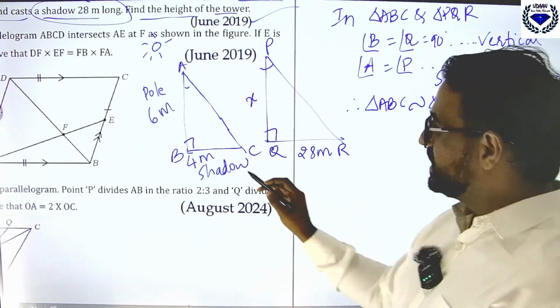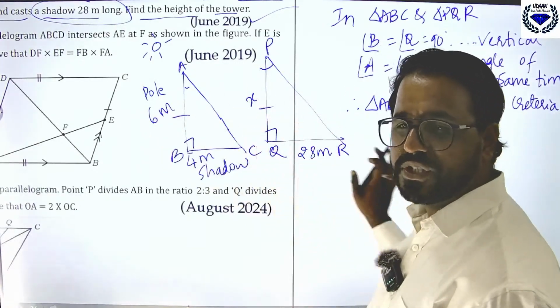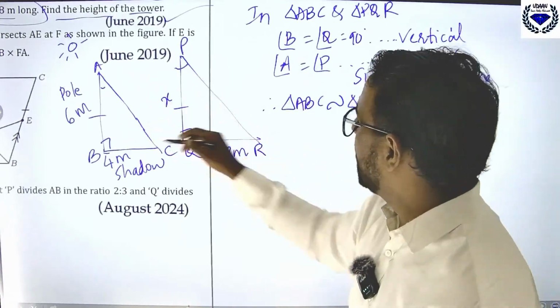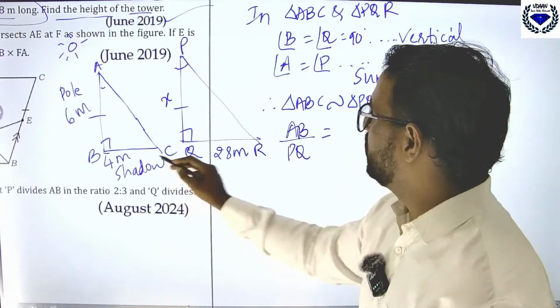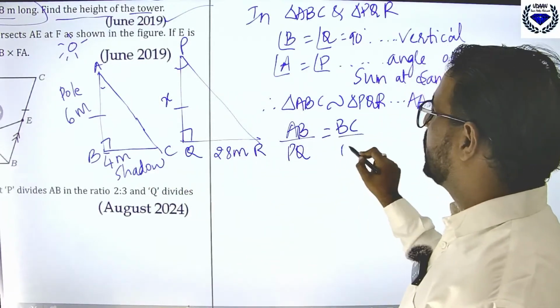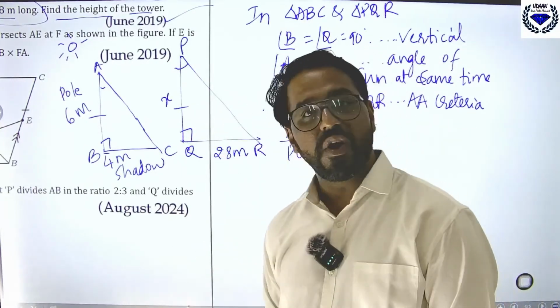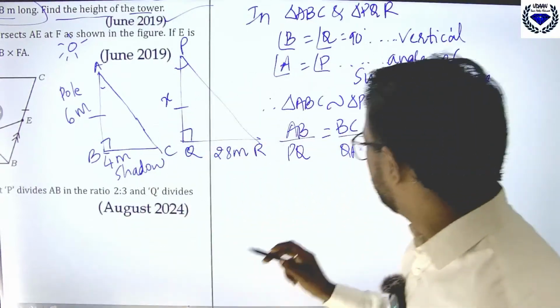If they are similar, then corresponding sides are in proportion. That theorem you should use here. AB by PQ is equal to BC by QR. You can write AC by PR, not necessary, those lengths we are not in need of.